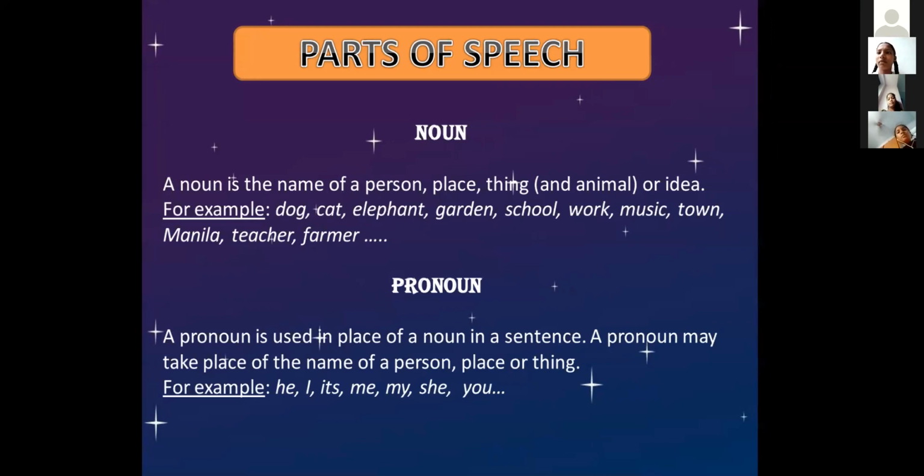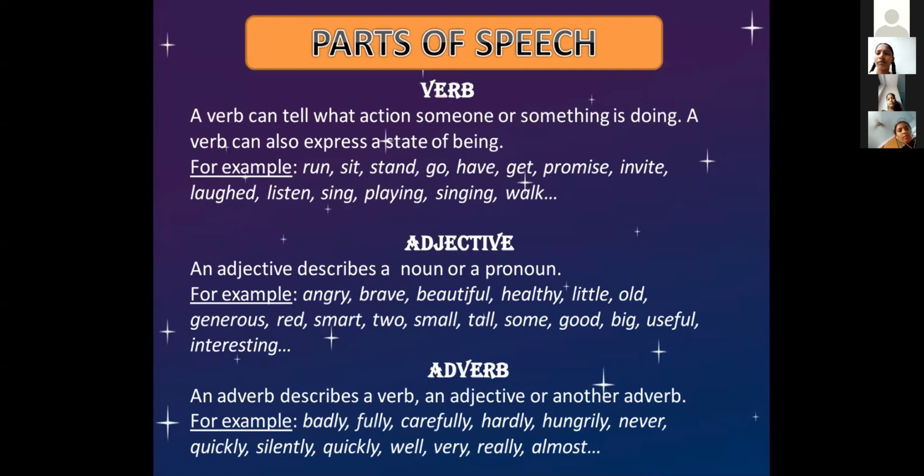So noun and pronoun. Look at the next one. Verb. A verb can tell what action someone or something is doing. I have already told you, verb is nothing but an action. Whatever someone or something is doing, that work comes under verb. A verb can also express a state of being, so what that person is doing, that we can tell under verb itself.